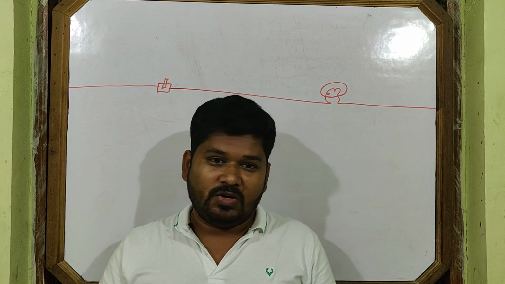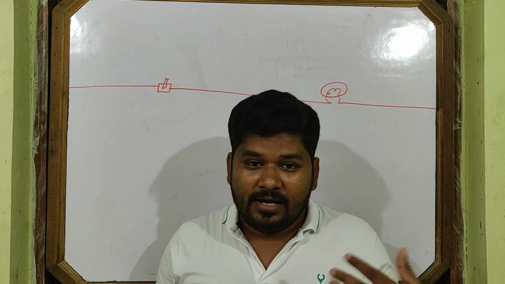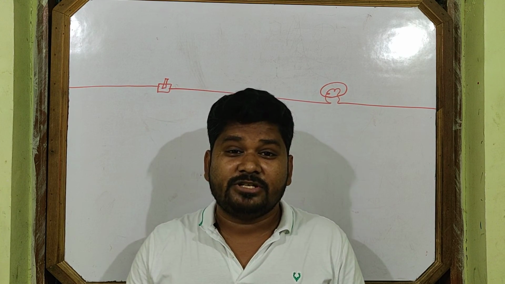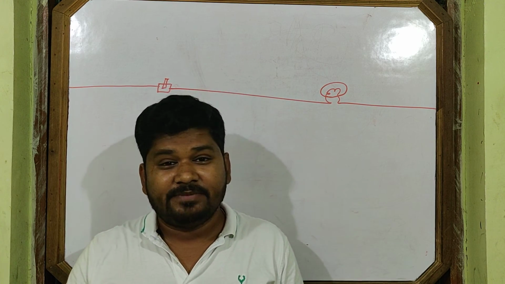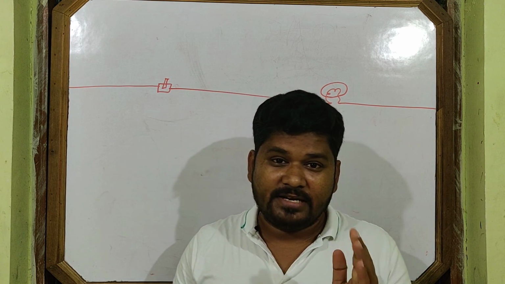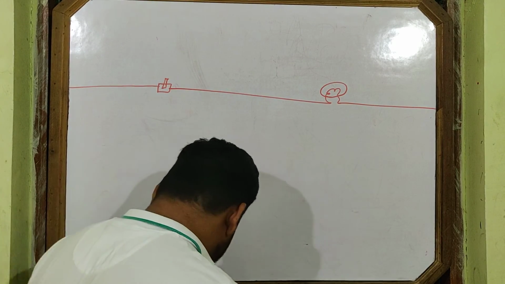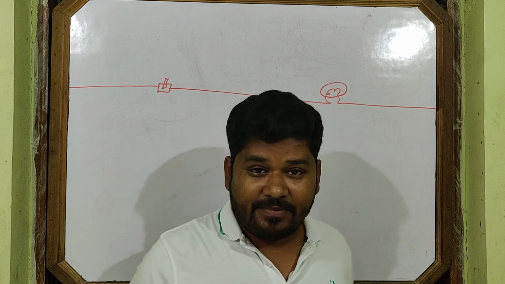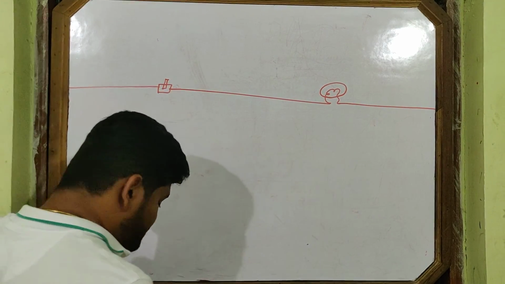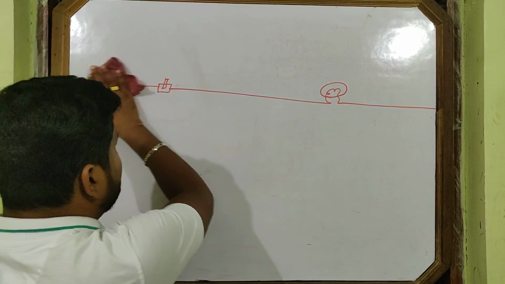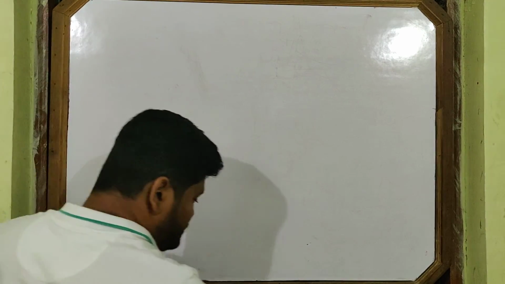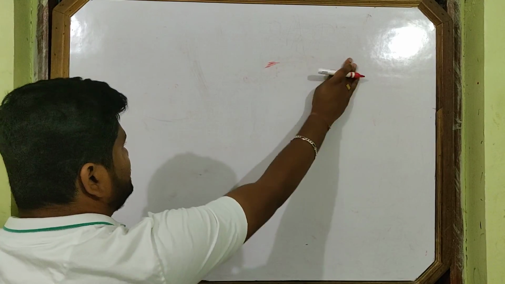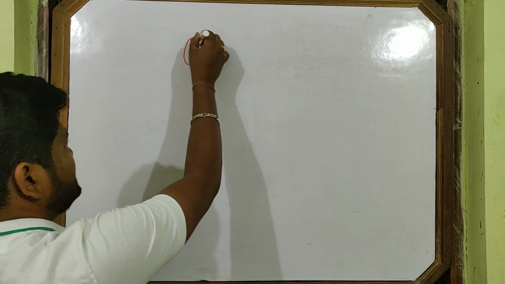Okay, so now we go to today's class. We will derive the relation between current and drift velocity. In the previous class, we derived the expression for drift velocity, but today we will derive the relation between current and drift velocity. This comes as a 2 marks or 3 marks derivation in the exam.